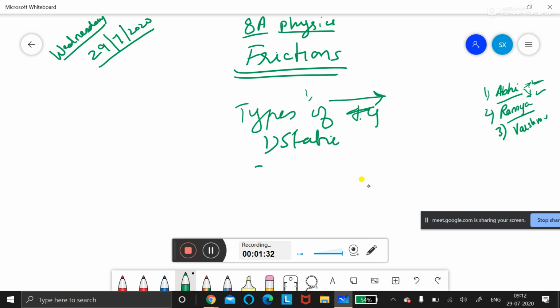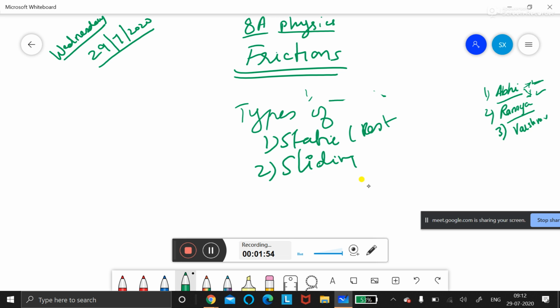Static friction means the friction which acts on an object which is at rest. Static means rest. I showed you last time how a big rock is moved by Prajwal, and Prajwal can't move it with a certain force.